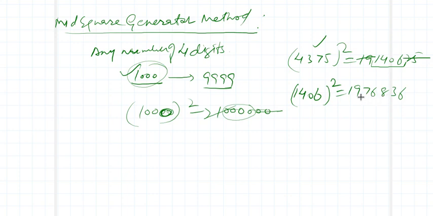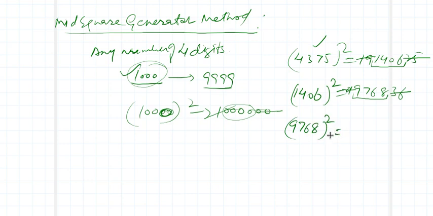So let it be like this, 01976836, right? So I will chop off this, I will chop off this, and it will be this one. So what is it? 9768.